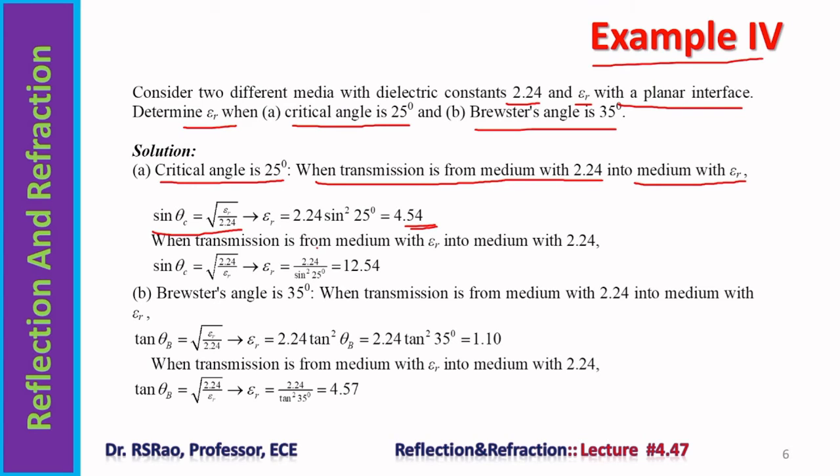When transmission is from the medium with epsilon r into the medium with 2.24, sin theta c is equal to square root of 2.24 by epsilon r. Theta c is 25 degrees. Solving for epsilon r gives 12.54. Now B. Brewster angle is 35 degrees. When transmission is from the medium with 2.24 into the medium with epsilon r, tan theta b is square root of epsilon r by 2.24. Solving for epsilon r, it results in 1.10. When transmission is from the medium with epsilon r into the medium with 2.24, we get epsilon r equal to 4.57.